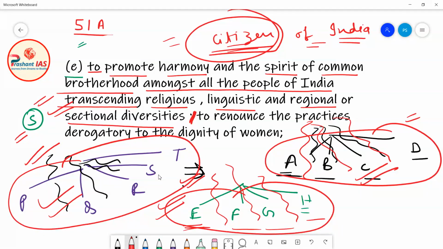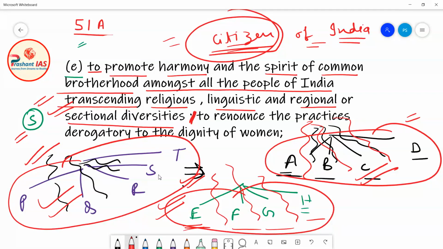So basically this article is giving instructions to the citizens of India that you should forget all the boundaries. You should go beyond all the boundaries. Just try to open your wings and fly over all the boundaries which are creating differences amongst the citizens of India. So you should transcend all these boundaries and you should only remember one thing, that you are a citizen of India. And when you do so, then what will happen?